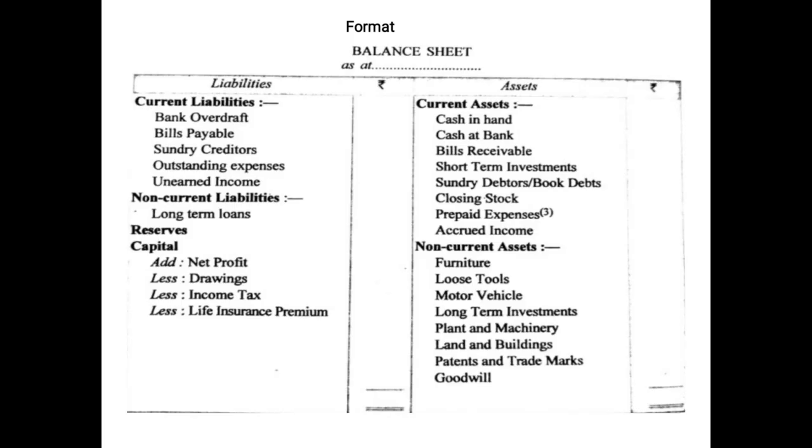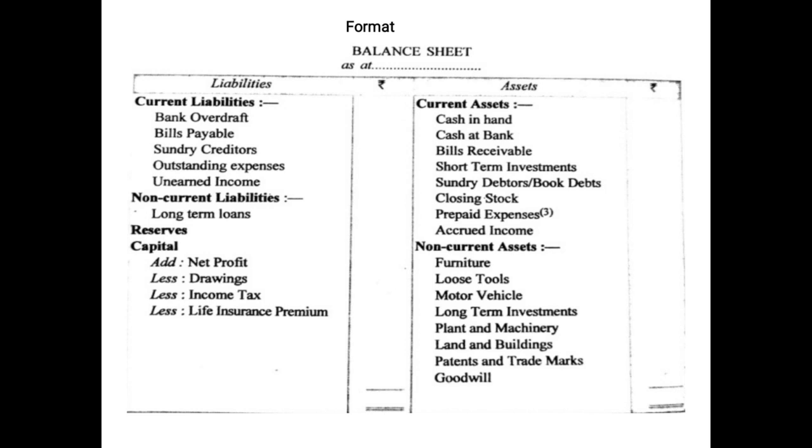So let us discuss the format of the balance sheet. As you can see, we have to write the heading balance sheet, and just below it we will be writing "as at". If you write "for the year ending", it will be marked wrong and your marks will be deducted. So you have to write "as at", whatever the end of the year or whenever you are preparing the balance sheet, the date has to be mentioned. For example, as at 31st March 2016.